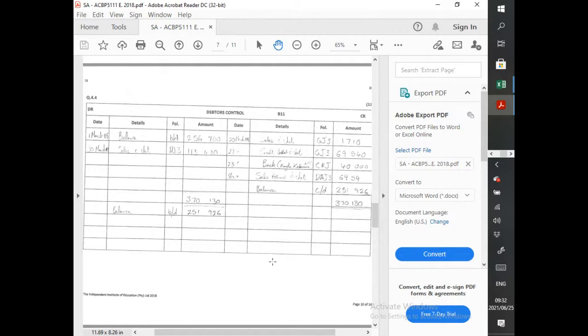Okay, no problem. Second bit, post the wages journal for the week ending 30 April 2018 to the following accounts in the general ledger. All right, balancing is not required. Hint, remember to start each account with the opening balance, okay? Wages expense, okay, all right. EMP 201 control, UIF contributions, okay.